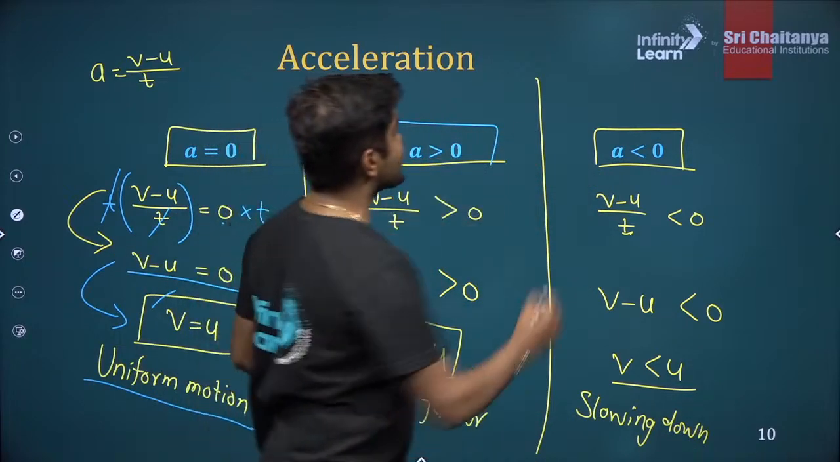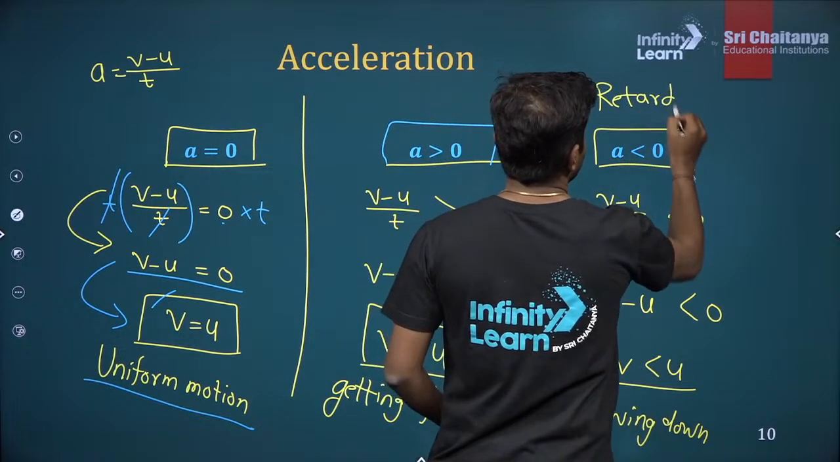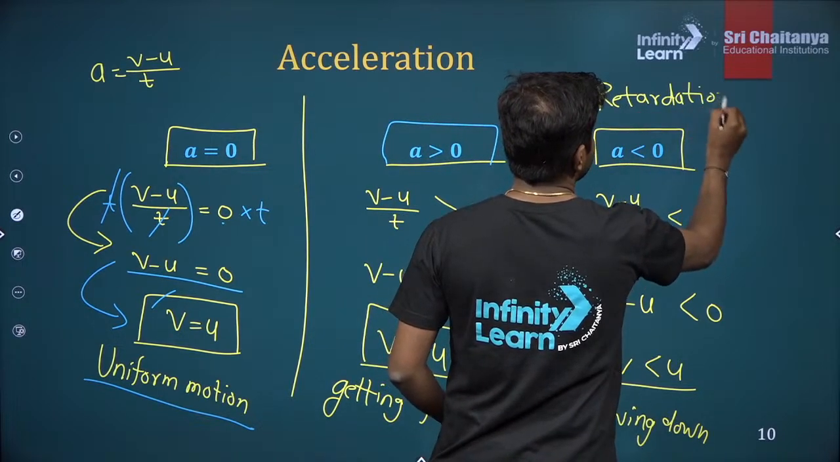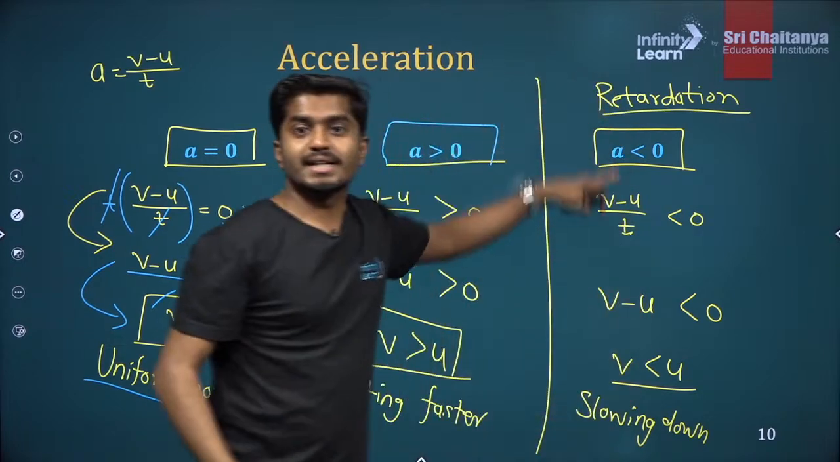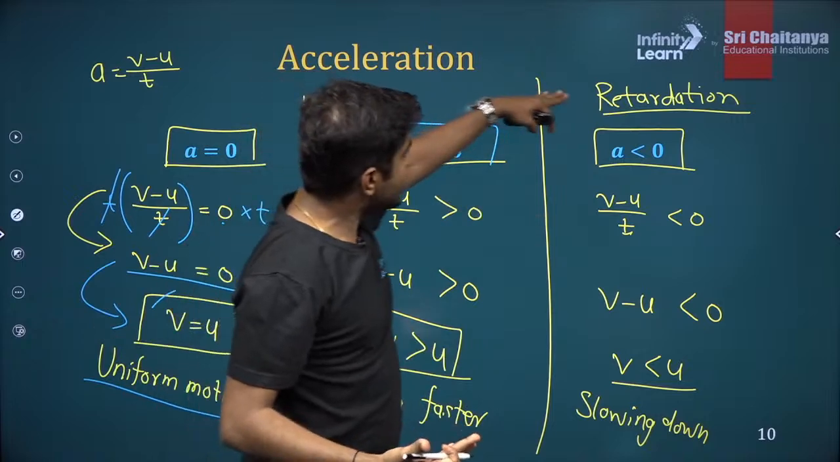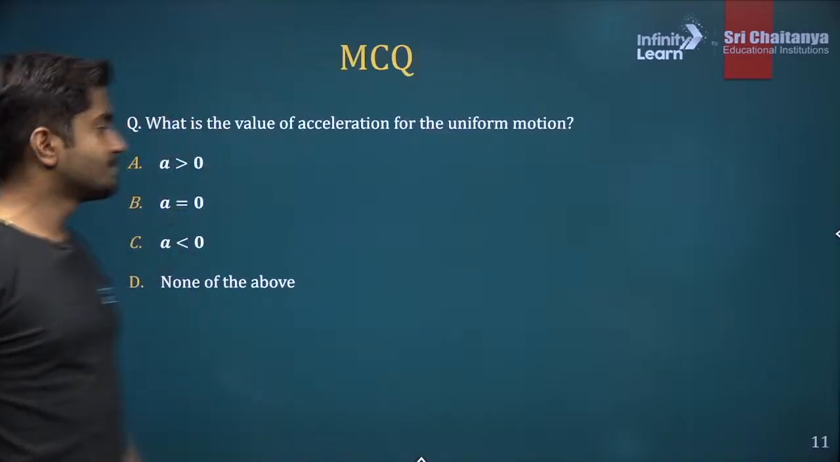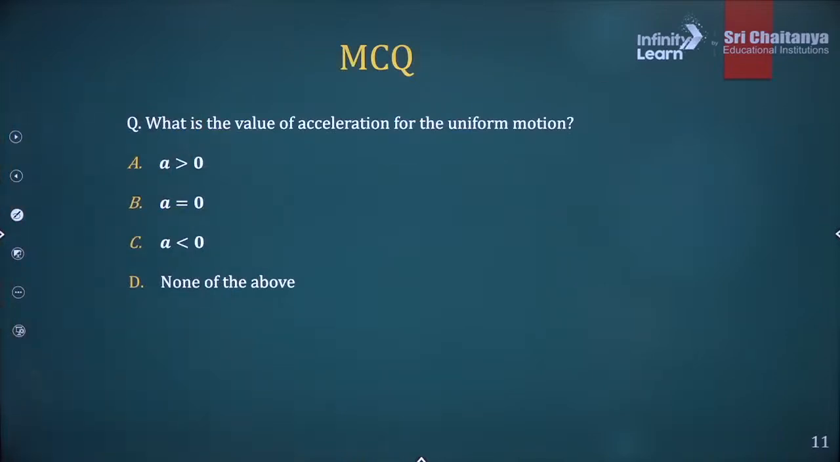So this is also called retardation. Why is it called retardation? Because the object is slowing down. So whenever the acceleration is negative, it is a retardation. That means the object will slow down. Clear? Solve this question, everyone.